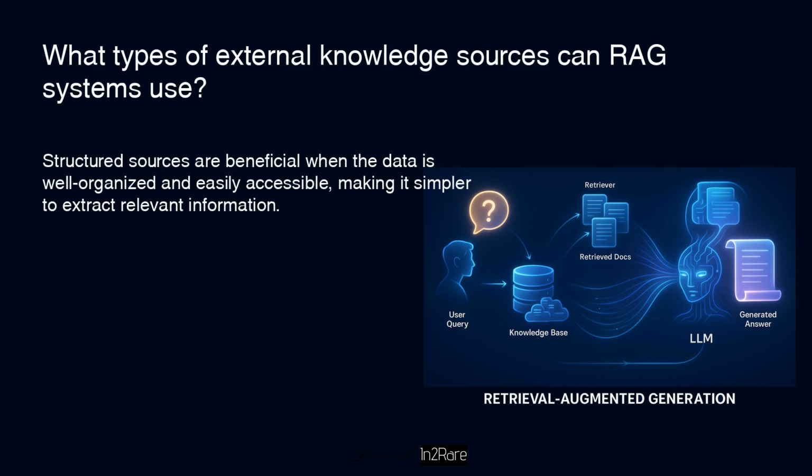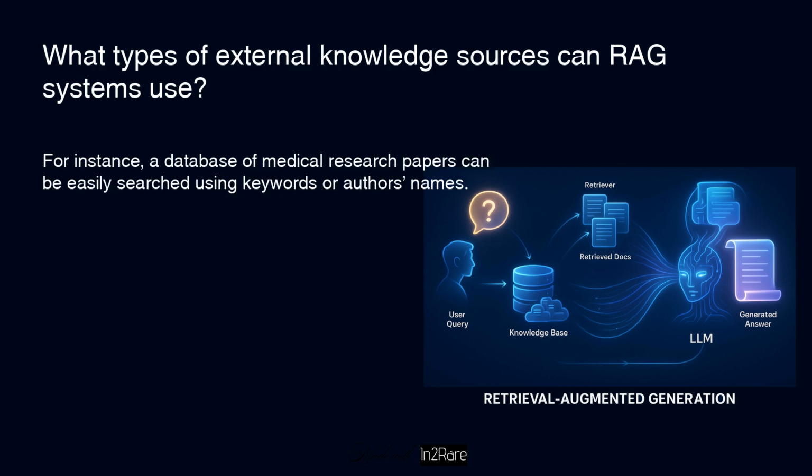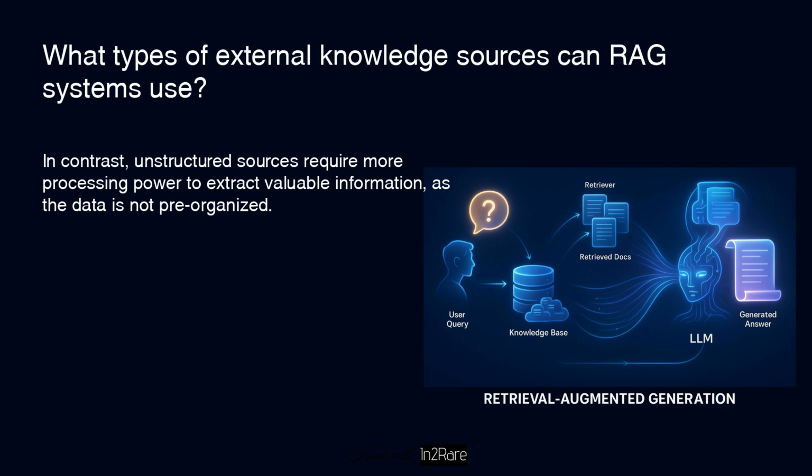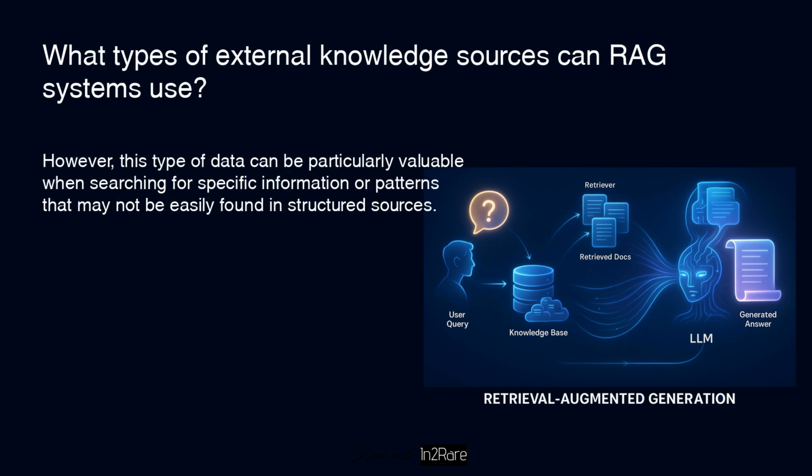Structured sources are beneficial when the data is well organized and easily accessible, making it simpler to extract relevant information. For instance, a database of medical research papers can be easily searched using keywords or authors' names. In contrast, unstructured sources require more processing power to extract valuable information, as the data is not pre-organized. However, this type of data can be particularly valuable when searching for specific information or patterns that may not be easily found in structured sources.